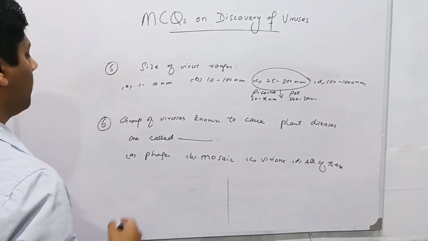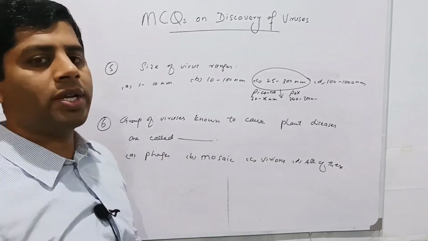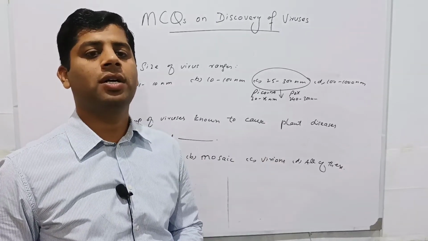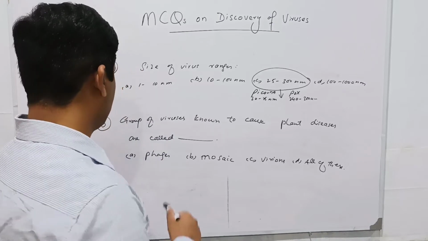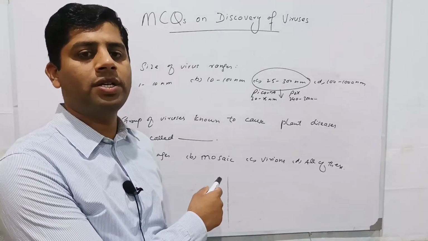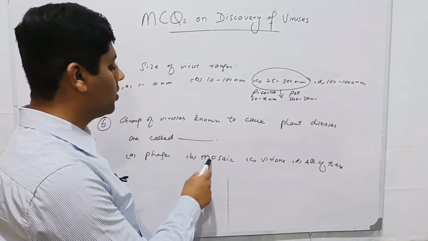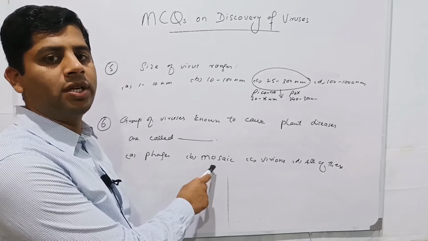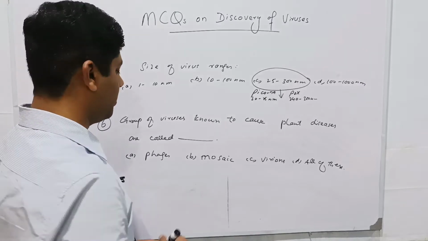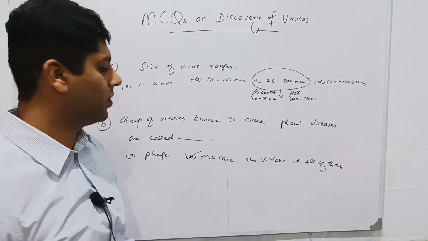Sixth question is, group of viruses known to cause plant diseases are called. So the viruses which infect plants are termed as, the options are phages. This is not correct answer because phages refer to the viruses which infect bacteria. Mosaic, this is the group of viruses infectious to plants. So the correct answer is mosaic. Mosaic are the group of viruses which infect plants.